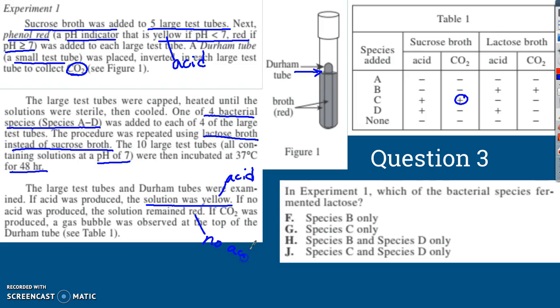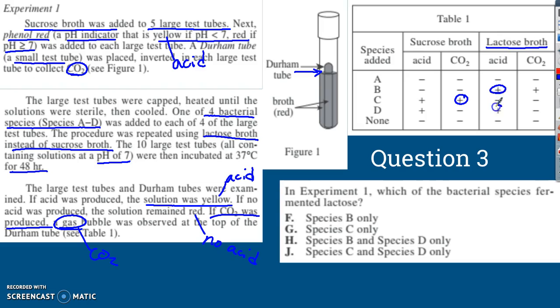No acid. All right. If CO2 was produced, a gas bubble was observed at the top of the Durham tube. So a gas bubble means CO2. All right, so in Experiment 1, which of the bacterial species fermented lactose? So which one had a reaction with lactose? If we look over here at our lactose broth, we have 2 species.